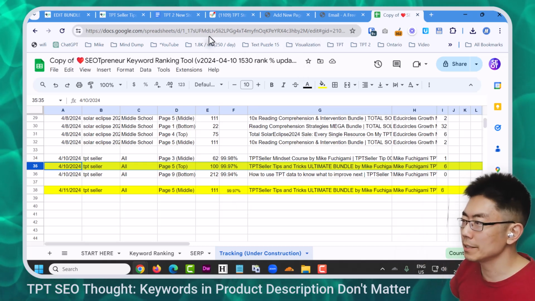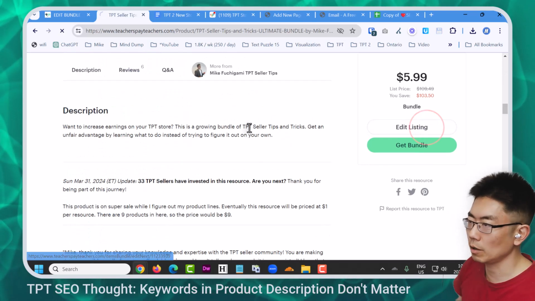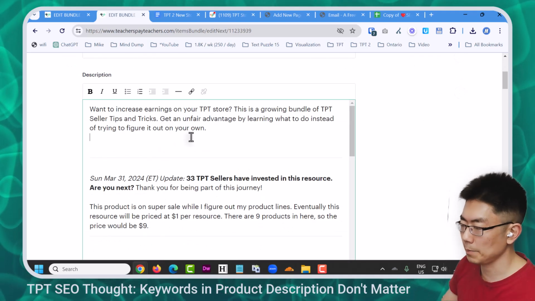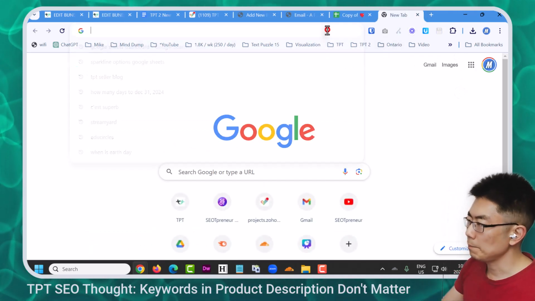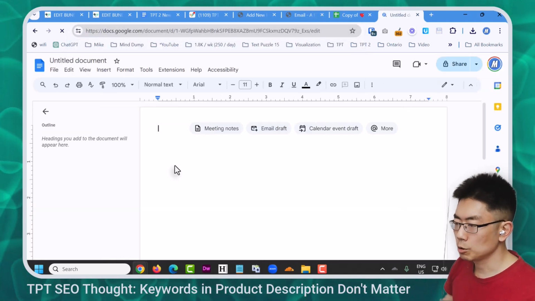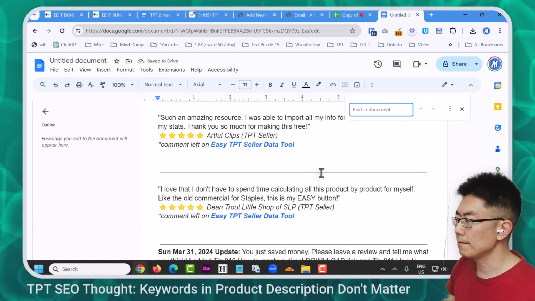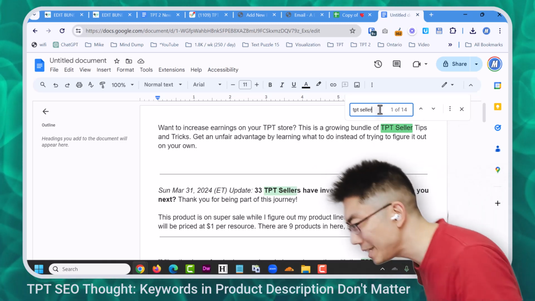What I'm interested to see in the old product description, I'm going to just edit this old one. I still have my new one in that other tab. I'm going to go Control A to select everything, Control C to copy it. I'm going to type docs.new just to open up a new Google Doc. I'm going to go Control V to paste it in here. And now I'm going to go Control F and I'm going to type TPT Seller. And TPT Seller shows up 14 times.